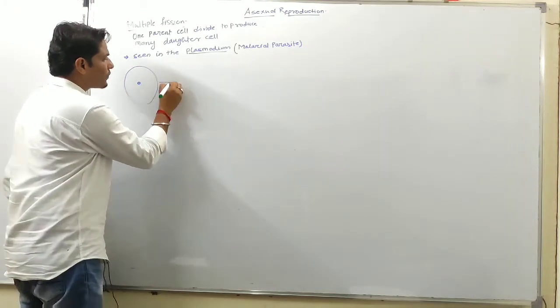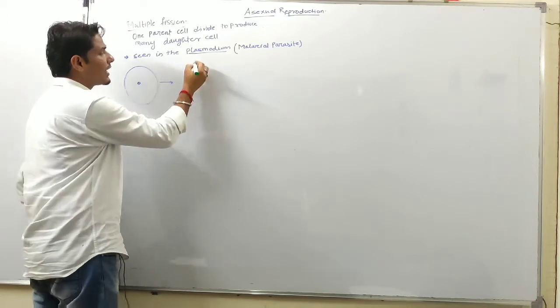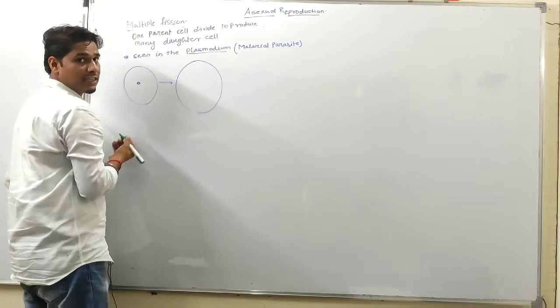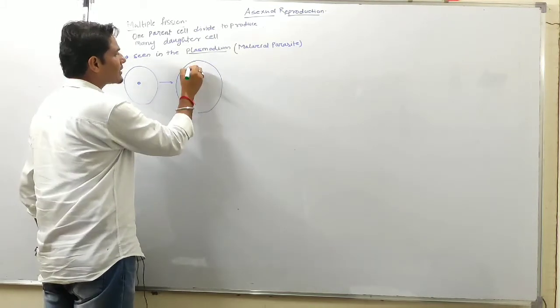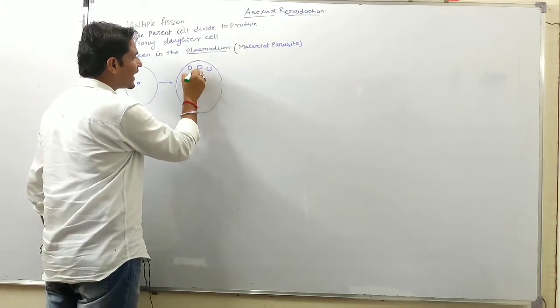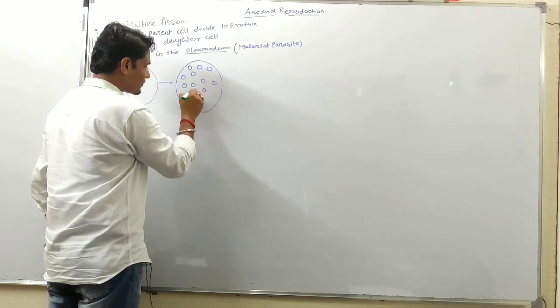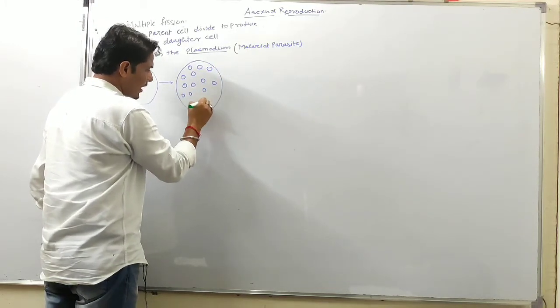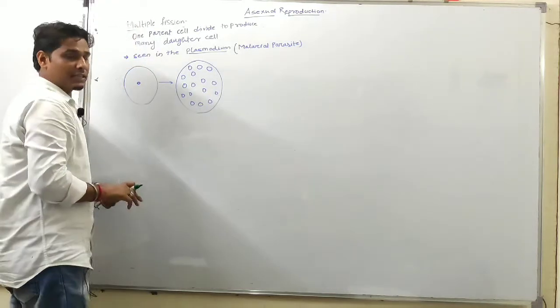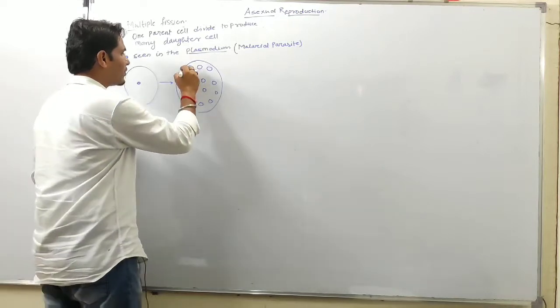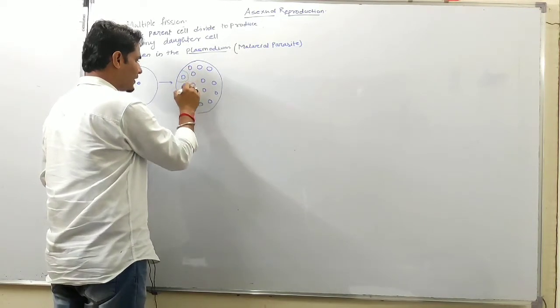Okay, so first in the parent cell karyokinesis takes place, meaning division of the nucleus takes place. So one nucleus divides into many nuclei. Okay, then after nuclear division cytokinesis takes place. Okay, cytokinesis takes place.